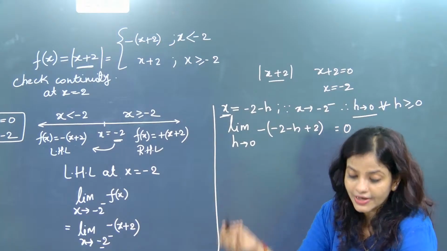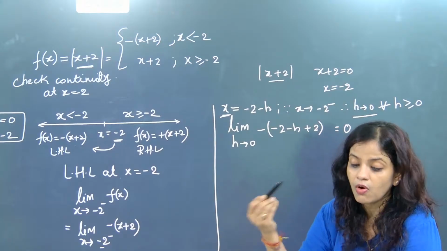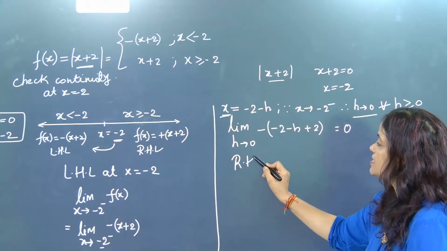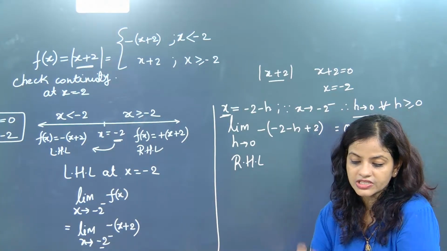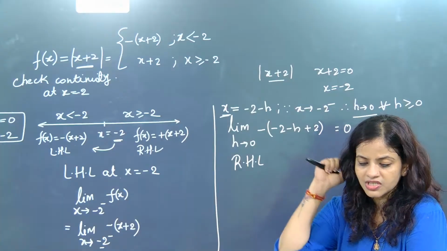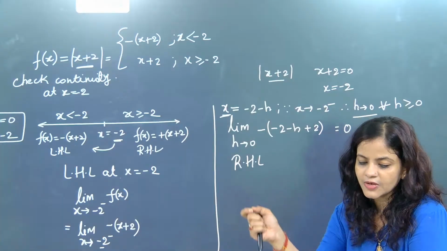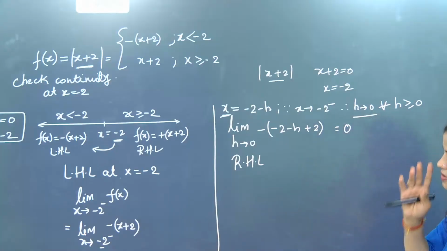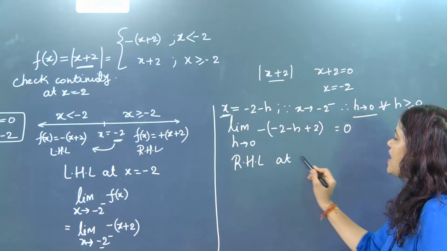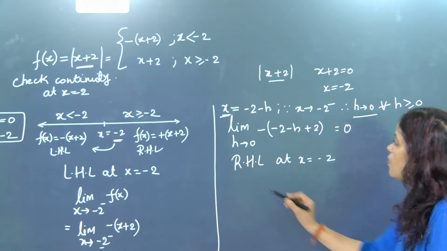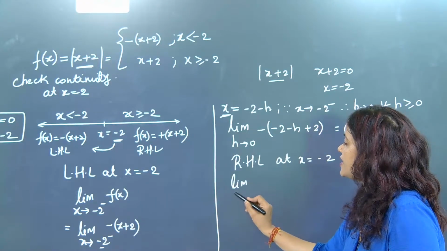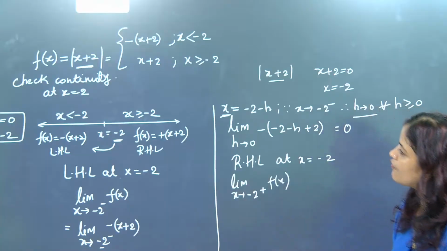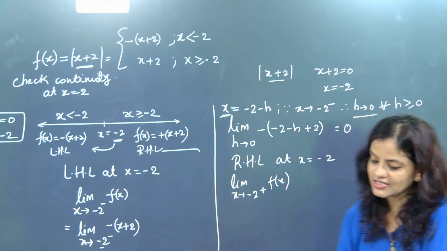Let's check whether in RHL also we are going to get 0 or not. That's a big question. Okay, so now we will go for RHL. See, one simple method is to keep RHL and LHL the same, don't use too much brain, repeat the same steps and finish continuity in the same steps. Just that's the biggest thing. So now RHL at x equal to -2. What are we going to write, beta? Limit x tends to -2 plus f of x. And what is f of x here? On the right side f of x is x plus 2.